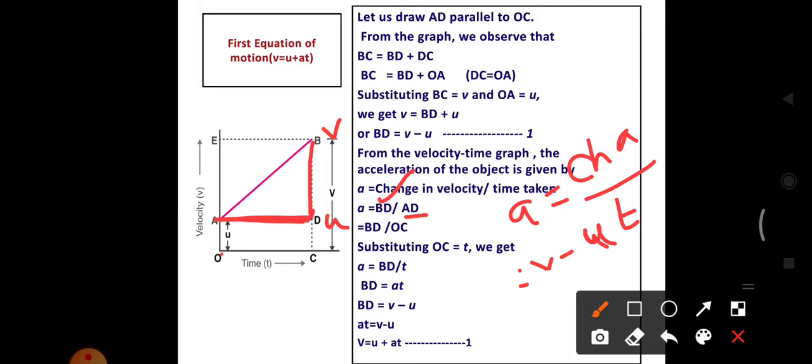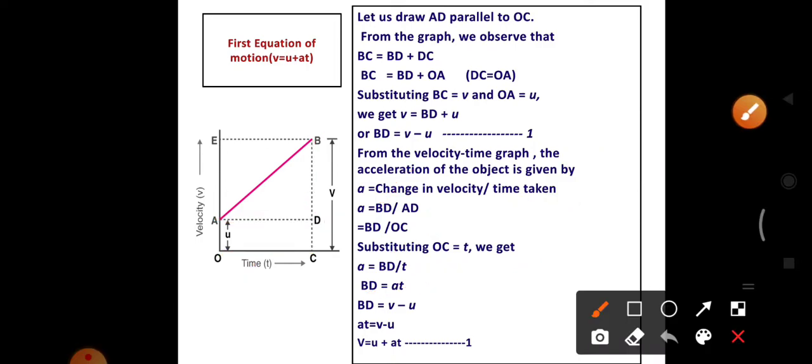Instead of AD we can write OC because AD is parallel to OC. So A equals BD by OC, and OC is the time T. So A equals BD by T. If you rearrange that, BD equals AT.